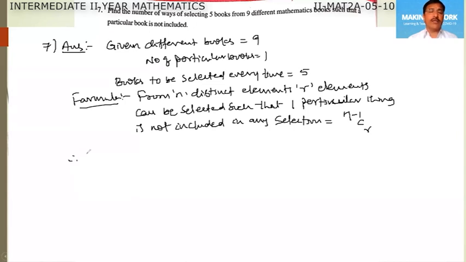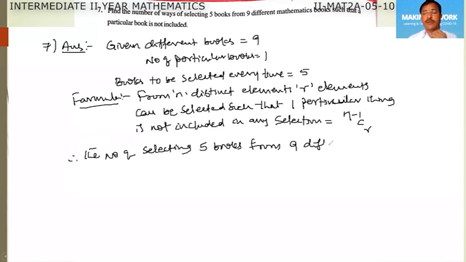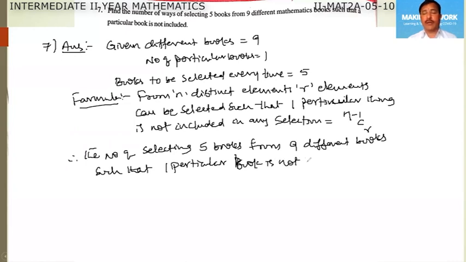So therefore, now the answer is the number of ways of selecting 5 books from 9 different books such that one particular book is not included, which is equal to 9 minus 1 C 5, that is 8C5.